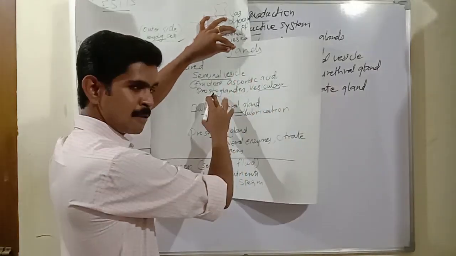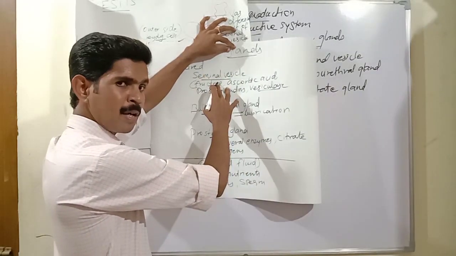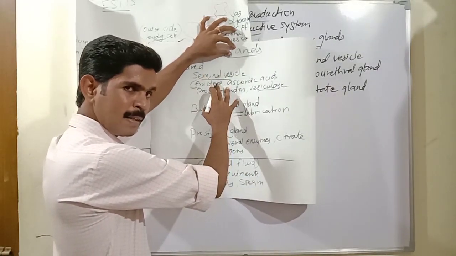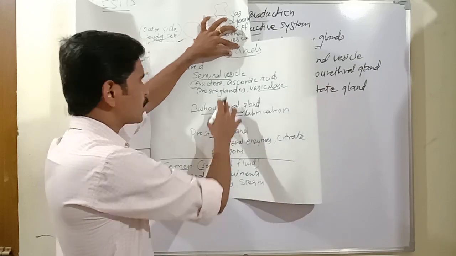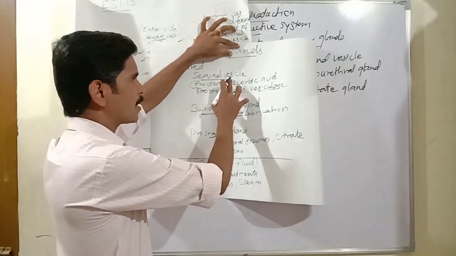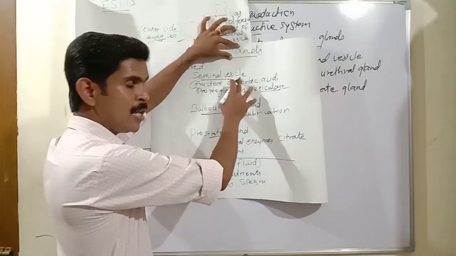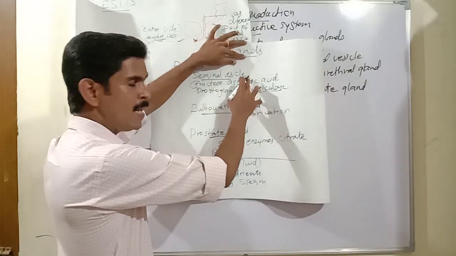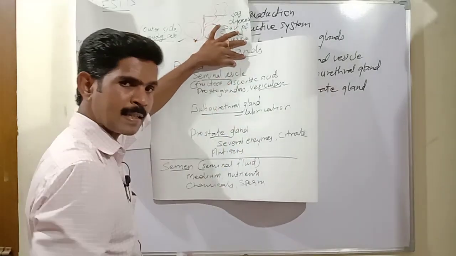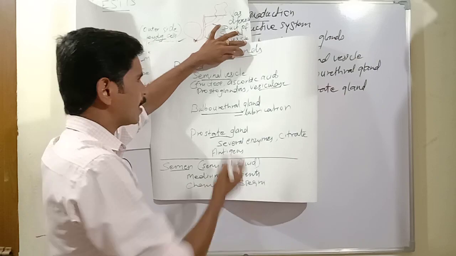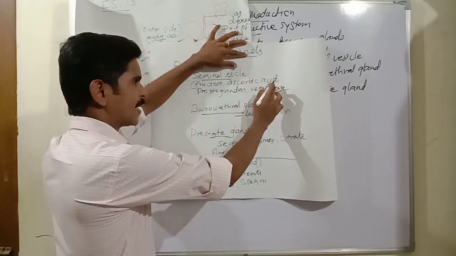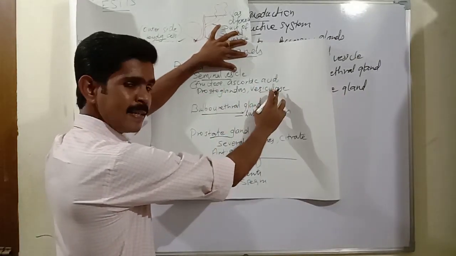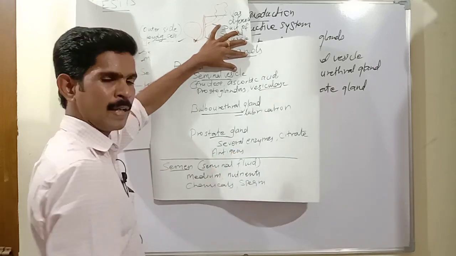So once again I repeat this point. There are three types of accessory glands in the male reproductive system. We completed the first gland, the paired seminal vesicles. Two seminal vesicles are present, and they secrete a fluid consisting of fructose, ascorbic acid, prostaglandins, and an enzyme called vesiculase.